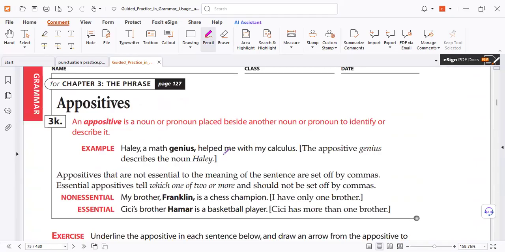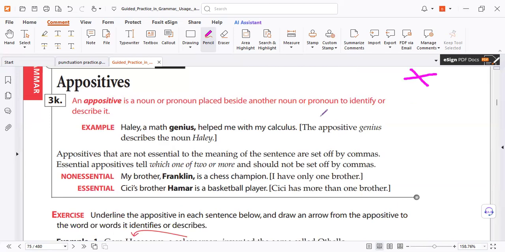Now the last one, very important: appositives. From the meaning, an appositive adds details in the sentence to help the reader. Here we have two commas. Why? Because it's non-essential. Because we know already what helping means.